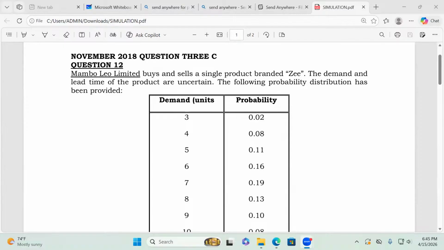November 2018 question number 3C. You have it in your past papers, and in the event that you don't have it, then Mwalimu will be able to tackle it very fast.